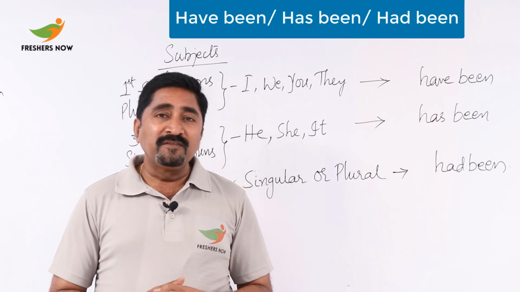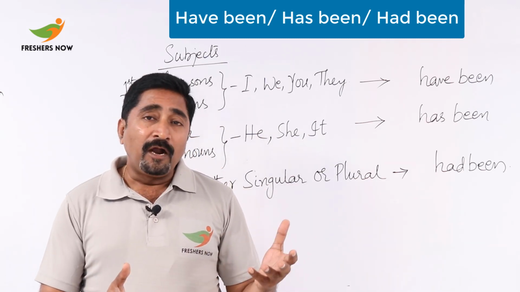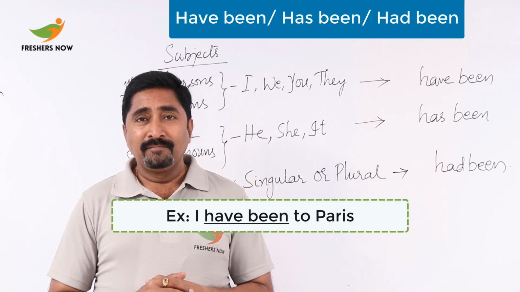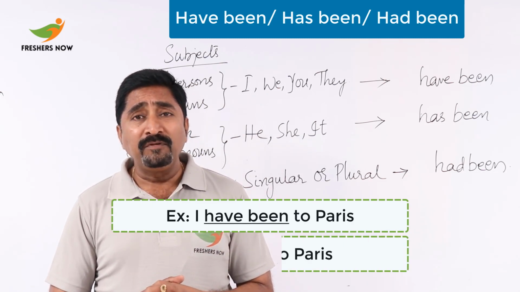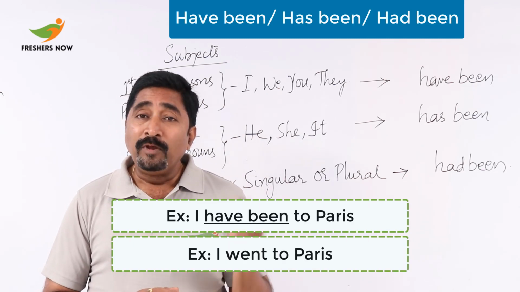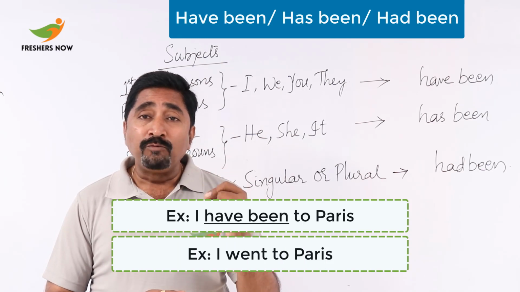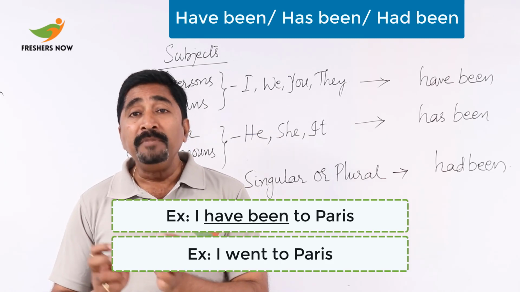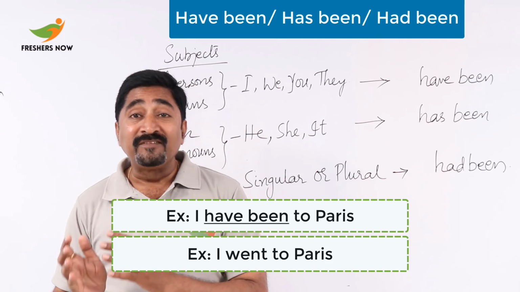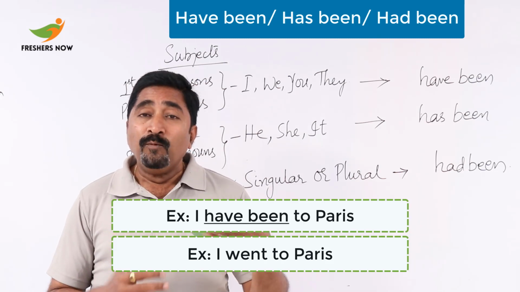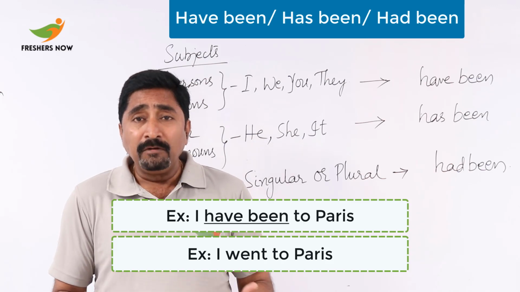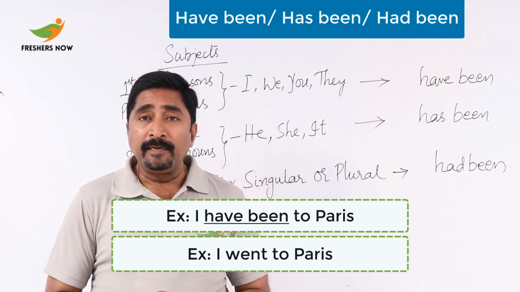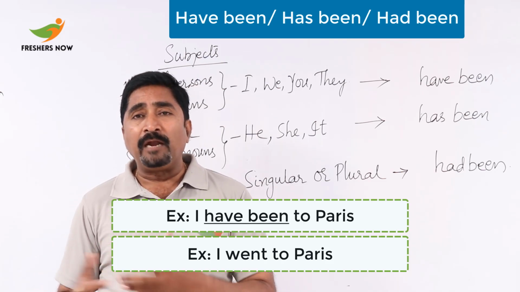Now let's see how these are used when it is an experience. I have been to Paris. Can I say that I went to Paris? Of course. But when I use a simple past verb, went, in place of have been, it carries a mere piece of information to the listener. So when I want to share some experience with the listener, then I take have been or has been. So I say that I have been to Paris.